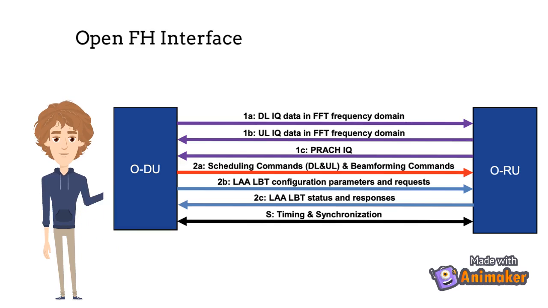C plane includes data flow 2A: scheduling commands and beamforming commands. Data flow 2B: listen before talk LBT configuration commands and requests. Data flow 2C: LBT status and response messages. Synchronization plane has data flow S: timing and synchronization data.